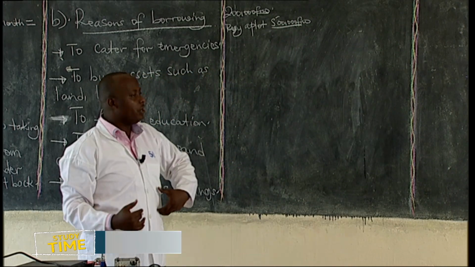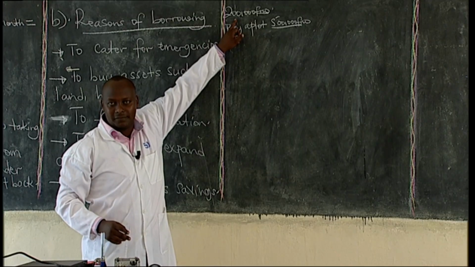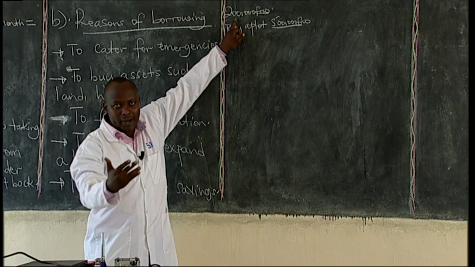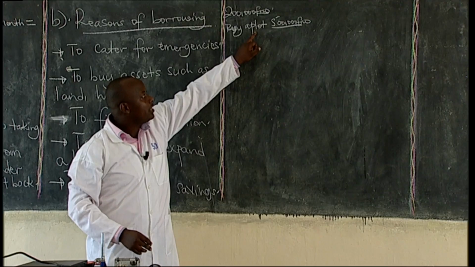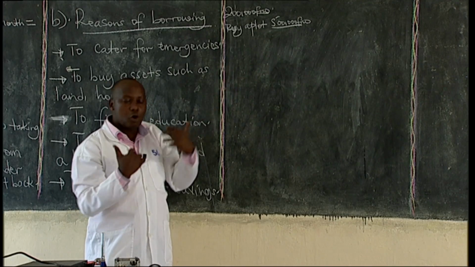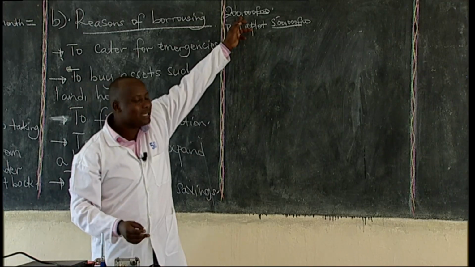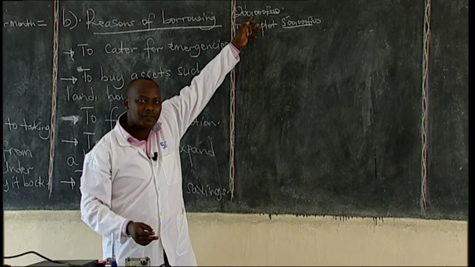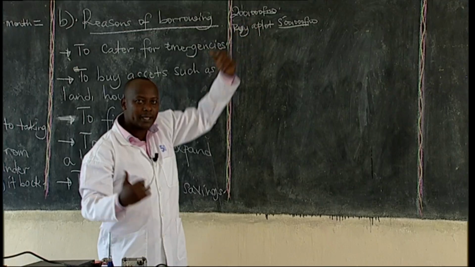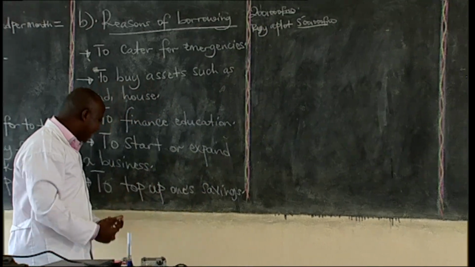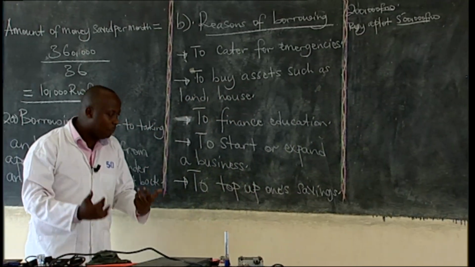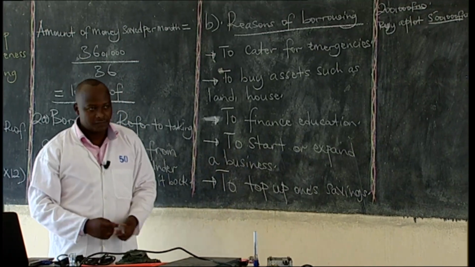I need 300,000 to add on to what I saved so that I can buy that plot of land. I can borrow the 300,000 from a person or from a bank to add on to the 200,000 that I saved. That is why we say borrowing is to top up one's savings.